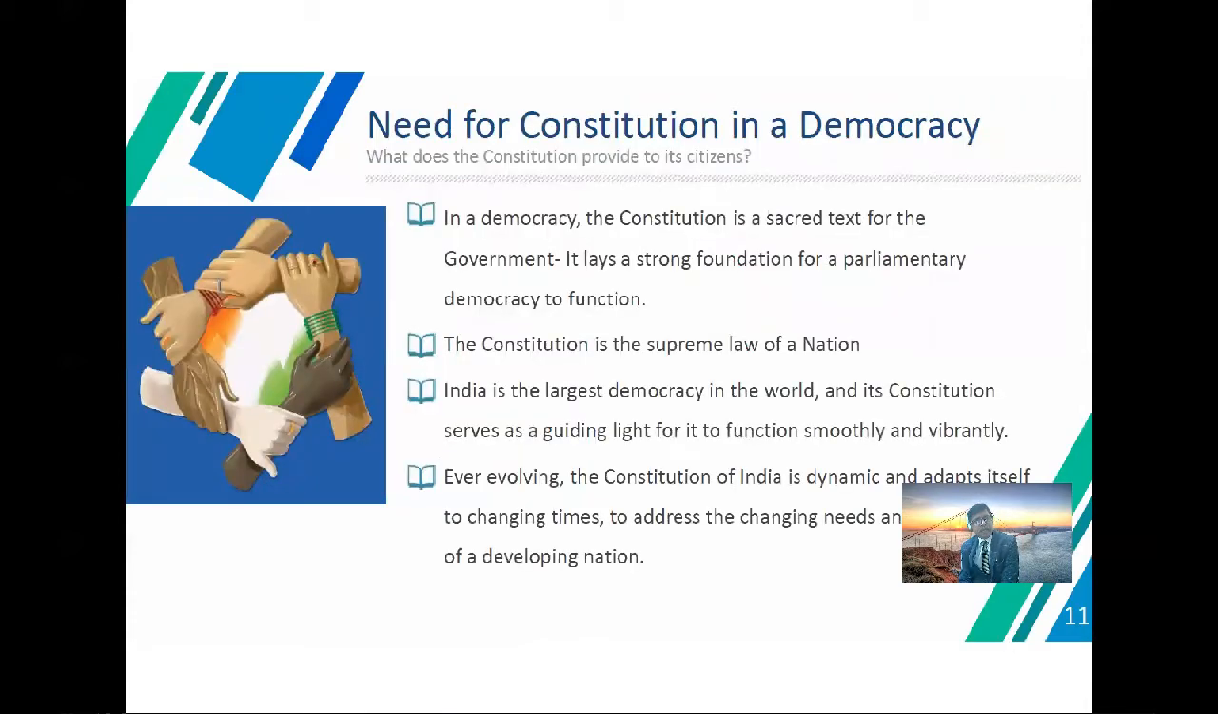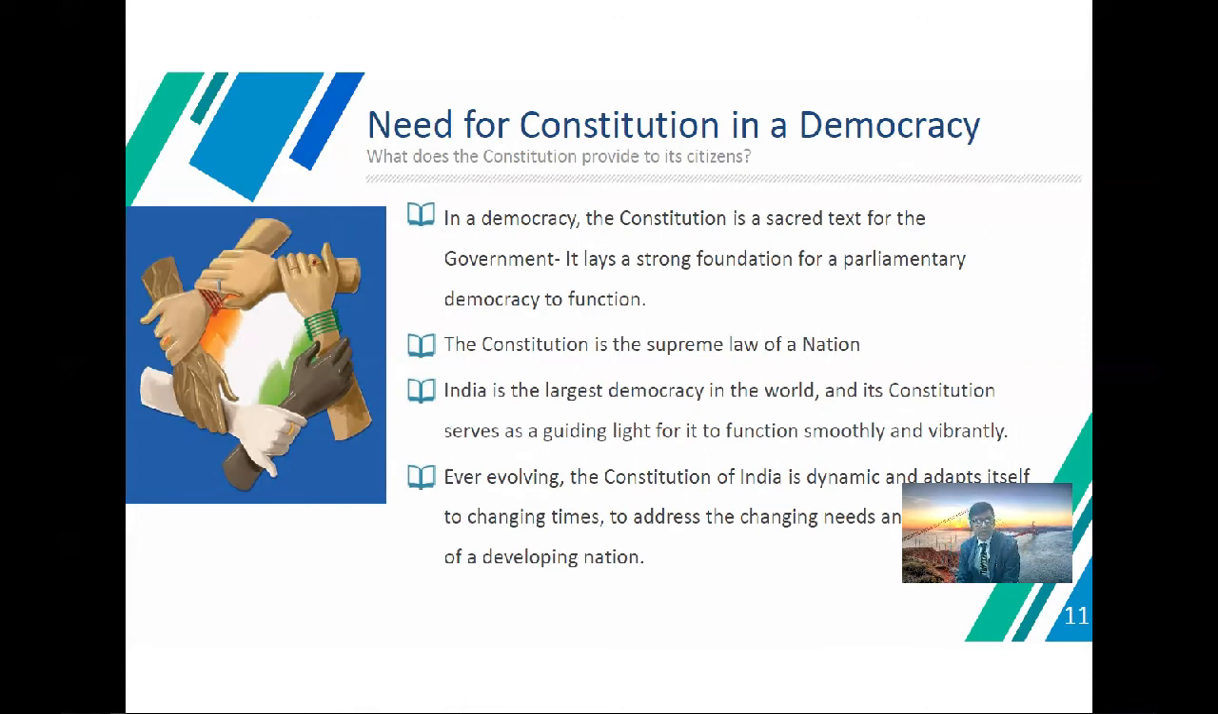So basically, the need for the constitution in a democracy. What does the constitution provide to the citizens? In a democracy, the constitution is a charter for the government. It lays a strong foundation for parliamentary democracy to function. The constitution is the supreme law of the nation. India is the largest democracy in the world, and its constitution serves as a guiding light for it to function smoothly and vibrantly.